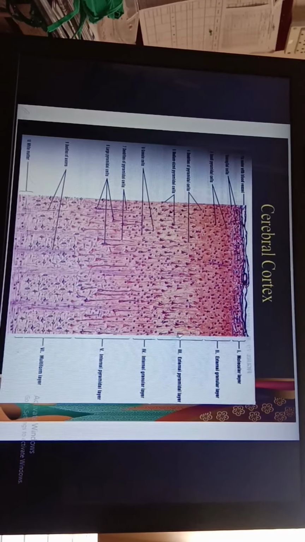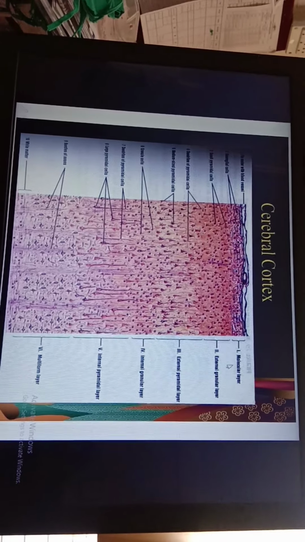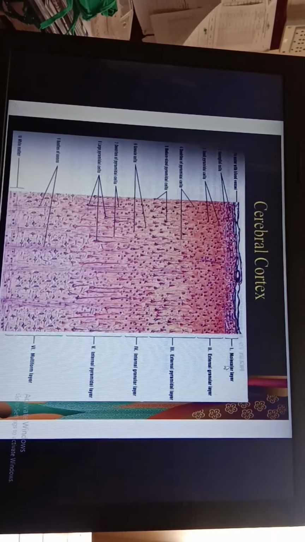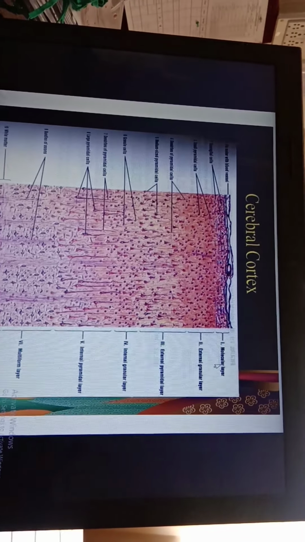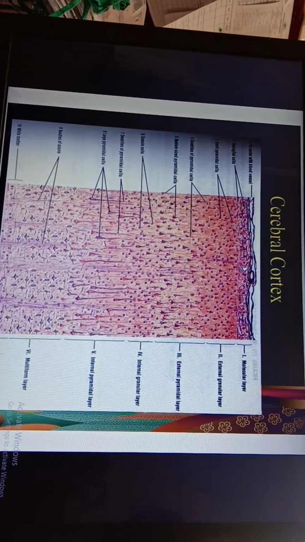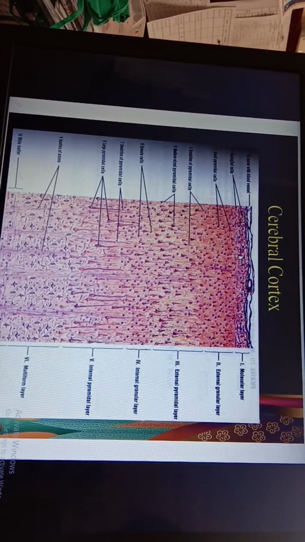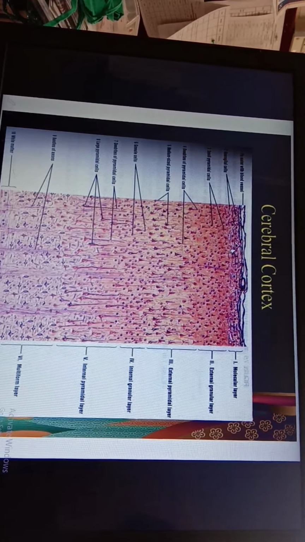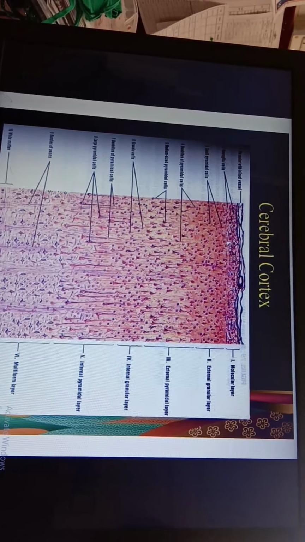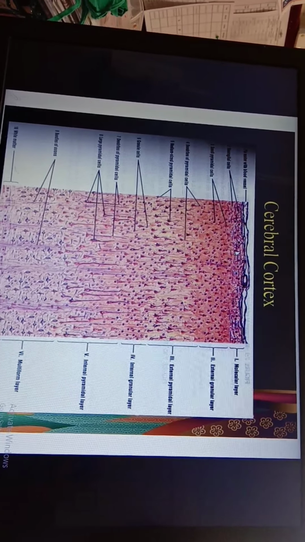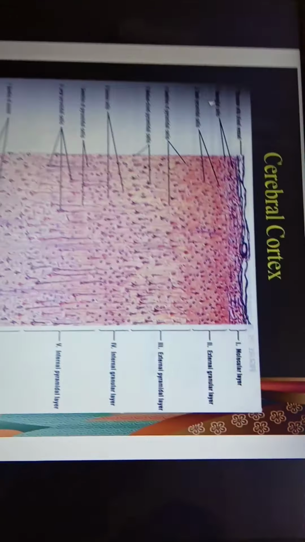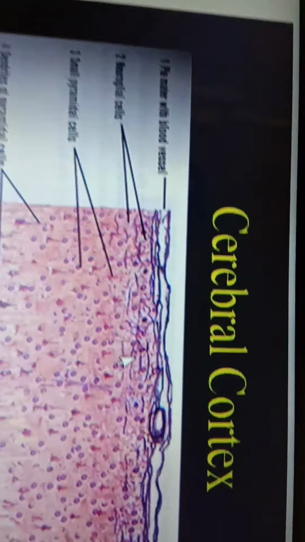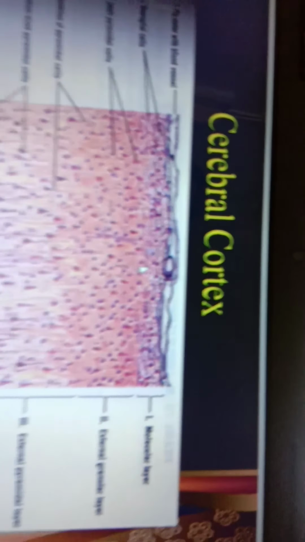The outermost layer of the gray matter, that is the cerebral cortex, is the molecular layer, or it is also called the plexiform layer. This outer layer is the molecular layer or plexiform layer, and it consists of small fusiform cells called neuroglial cells. You can see the name is given here, neuroglial cells. So these are small fusiform cells which are called neuroglial cells.